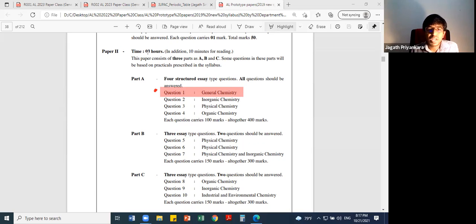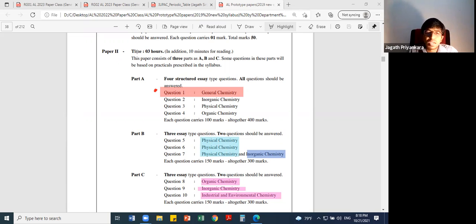So what are the other 3 main areas? That's under essay type. You get physical. Now we can see all these physical, question number 5, 6, physical chemistry, very important, and here you get physical plus a small inorganic part, question number 7. And then next, part C, you can also see organic, inorganic, then industrial and environmental chemistry.